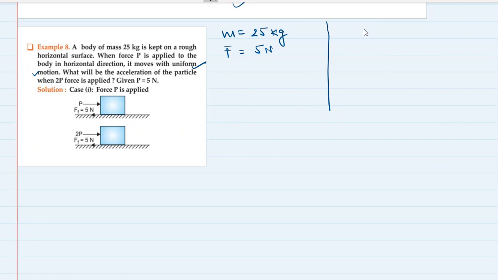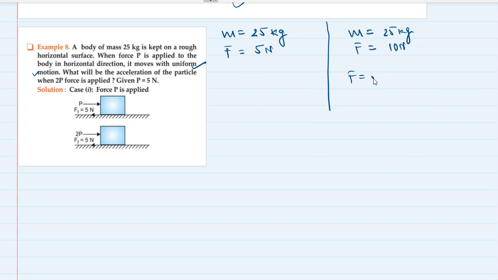But I am more concerned with the second case. In the second case, the mass of the body is 25 kg and the force is 2P. 2P means 10 Newton. What will be the acceleration of the body when 2P force is applied?